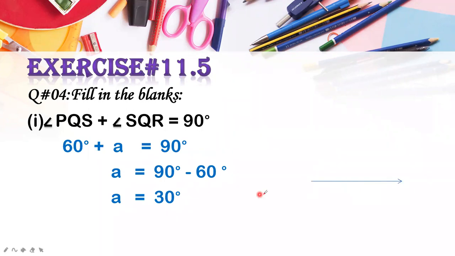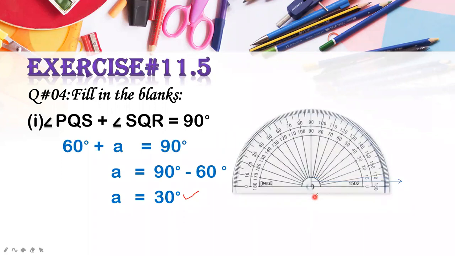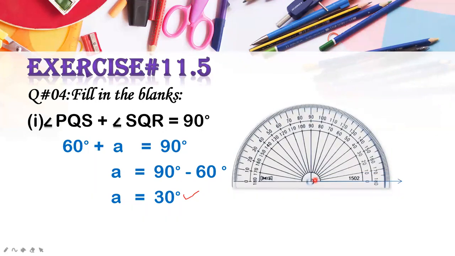Okay, after that you are going to make first the angle of 30 degrees. First you are going to make the angle of 30 degrees with the help of a protractor. So you will place your protractor here on this side, on this end point, just like this. Suppose I am placing my protractor on this point. Now first I am going to make the angle of 30 degrees.